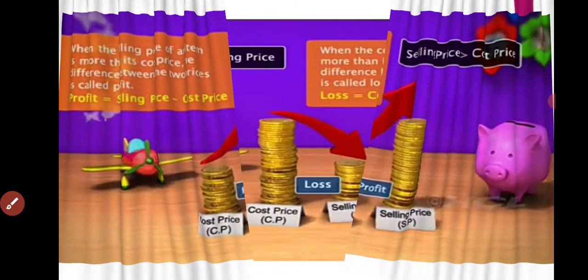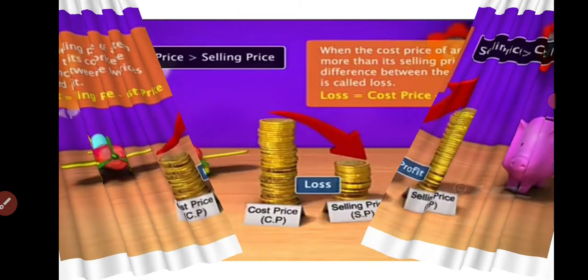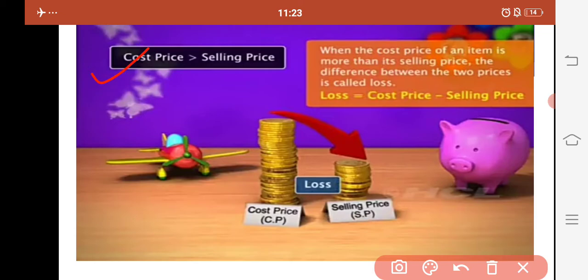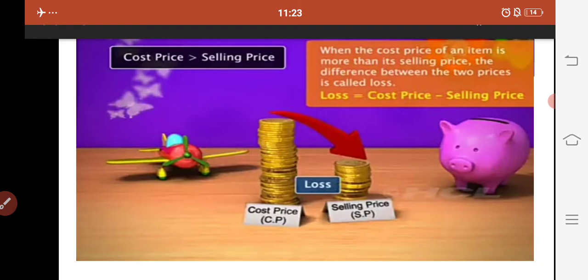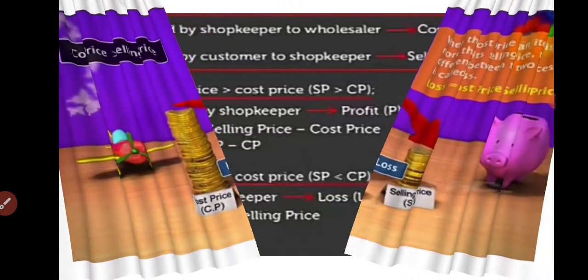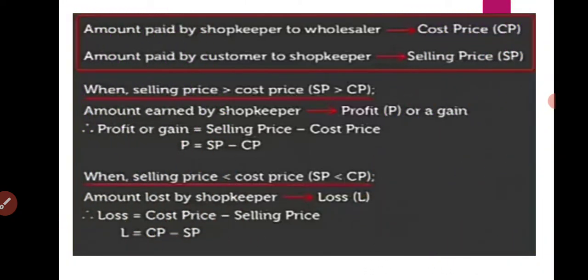Now, when we suffer a loss, this is the condition for loss. If the cost price is greater than the selling price, that means when the cost price of an item is more than its selling price, the difference between the two prices is called loss. So, in order to clear it more, we will deal with an example to explain how cost price becomes more than the selling price and how selling price becomes more than the cost price. Before that, let us understand a short definition of CP and SP.